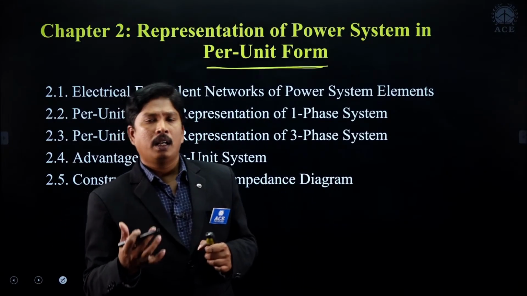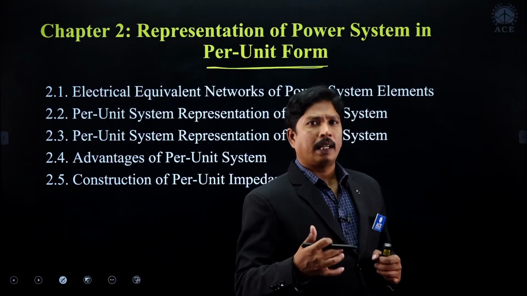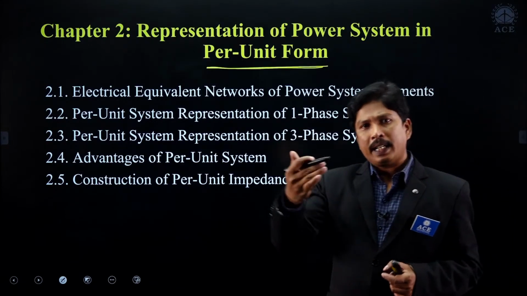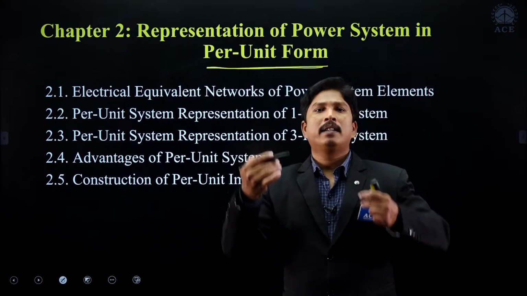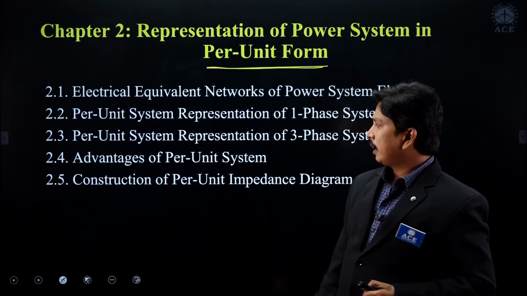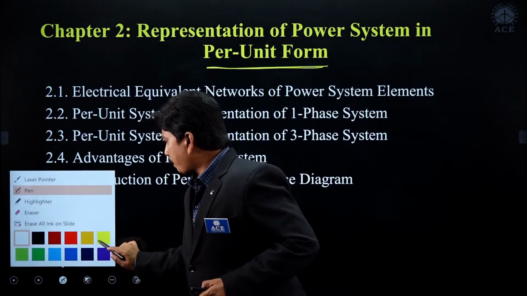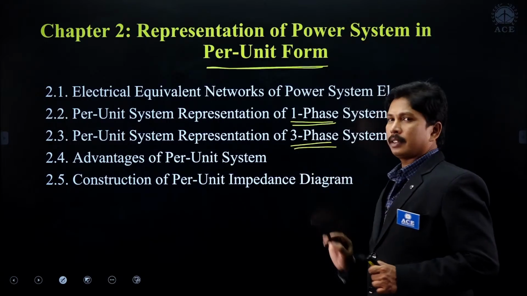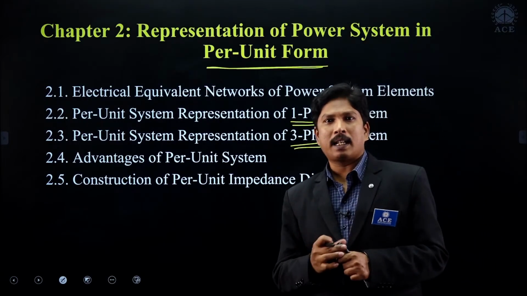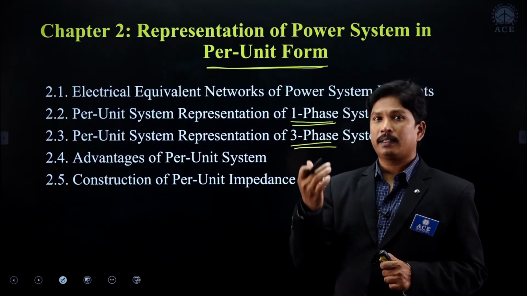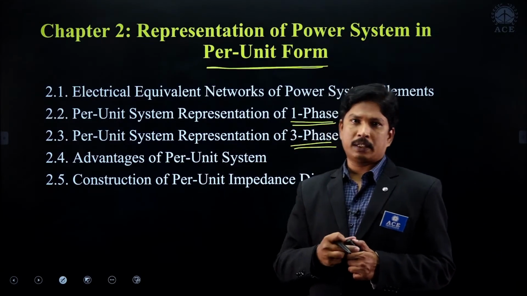So actual value divided by the base value, right? That is, the actual value of any quantity in any unit, and take the base value of the same quantity in the same unit, right? And based on that, we have to see the per unit system representation in case of the single phase system and in the 3-phase system. So we are having the impedance calculation in per unit form in single phase and 3-phase system, that is single phase quantities and 3-phase quantities.